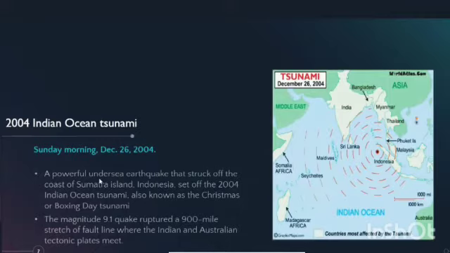We can't forget the 2004 Indian Ocean tsunami. It happened on Sunday morning, December 26, 2004. A powerful earthquake happened off Indonesia, in the seabeds. The 2004 Indian Ocean tsunami is also called the Christmas Day tsunami. The magnitude of the earthquake was 9.1, with an almost 900 miles stretch, and it caused a huge tsunami in the Indian and Australian seabeds.